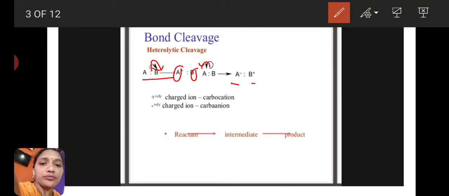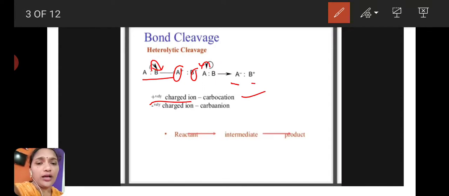Okay, bond cleavage occurs towards only one atom, either A or B. That atom gets a negative charge and the other atom gets a positive charge. This type of bond cleavage is called heterolytic cleavage. In this type of cleavage, carbanions or nucleophiles will be formed. Here the positively charged ion is a carbocation.